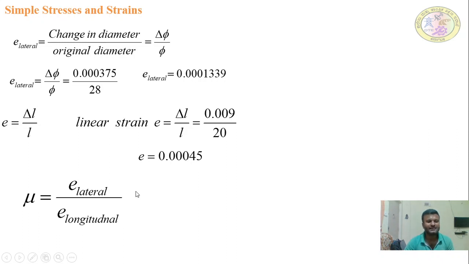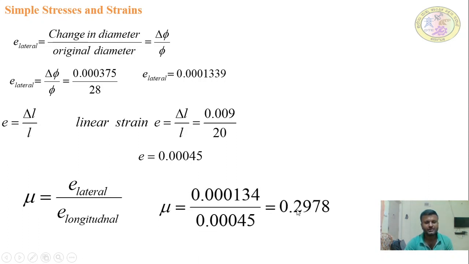Next, mu, Poisson's ratio. Lateral dimensions have a constant relation with the longitudinal strain, that is mu is equal to E lateral divided by E longitudinal, which is equal to 0.2978. It's a unitless, dimensionless quantity.